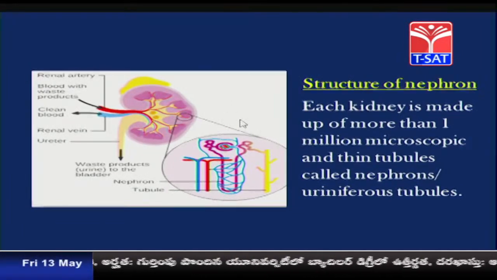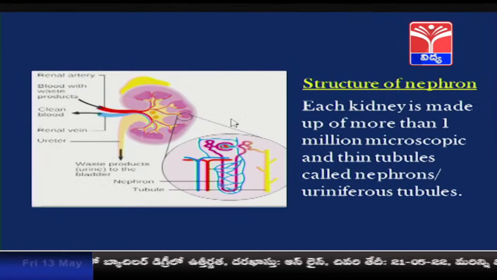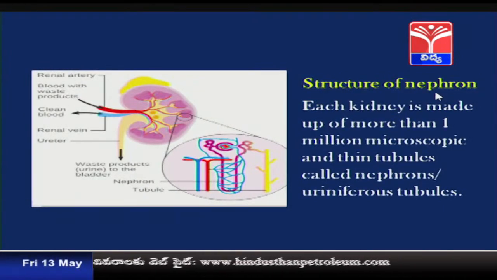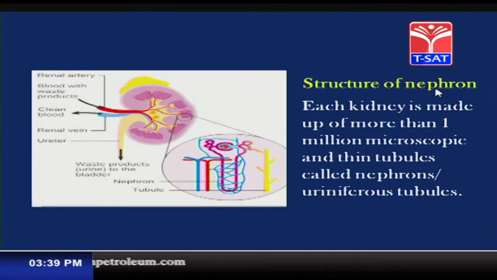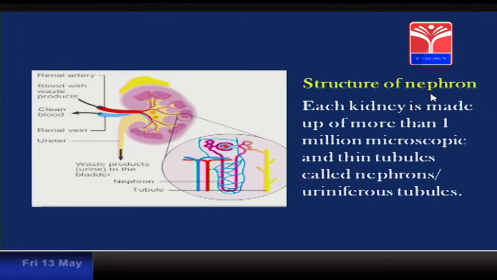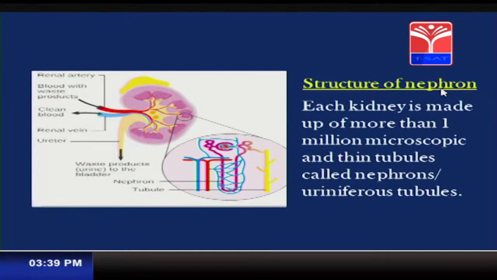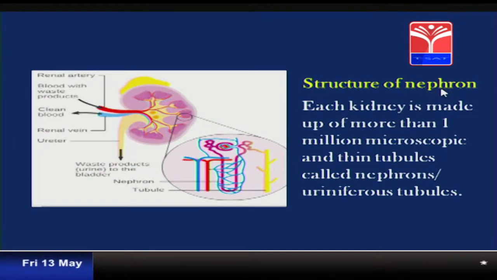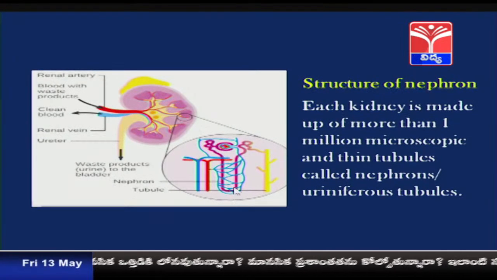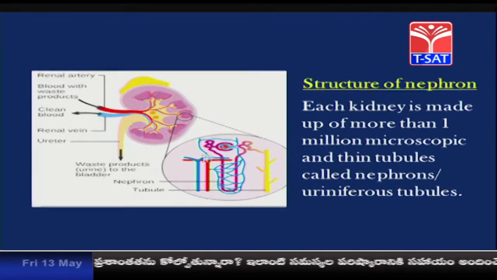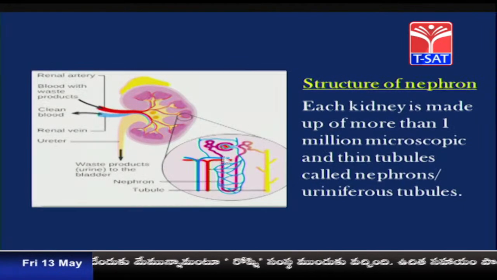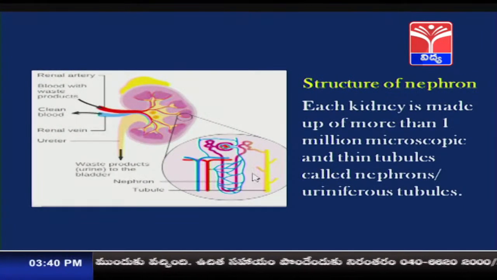So, what are these nephrons? Nephron is considered the basic structural and functional unit of each kidney. So, the kidneys are made up of the basic units called nephrons. These are thin microscopic tubular structures also called uriniferous tubules. Nephron is the actual filtration unit of blood inside the kidneys. This is the structure of the nephron with which the kidneys are made up of. Around 1.2 to 1.8 million nephrons are present in each kidney. This is the structure of the uriniferous tubule, or simply called the nephron.